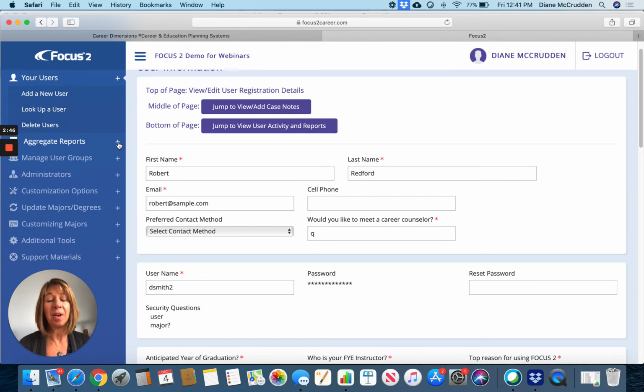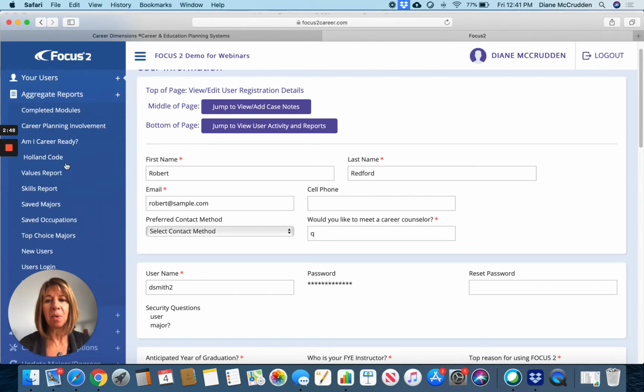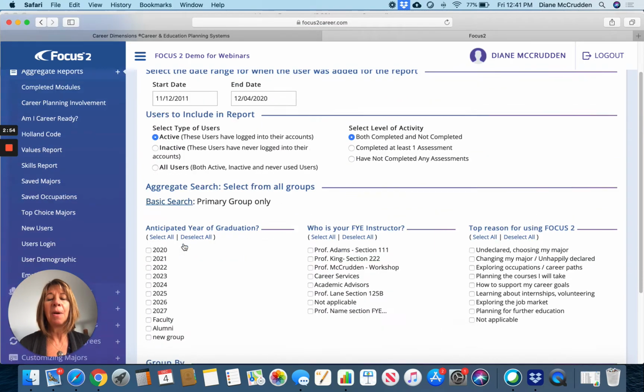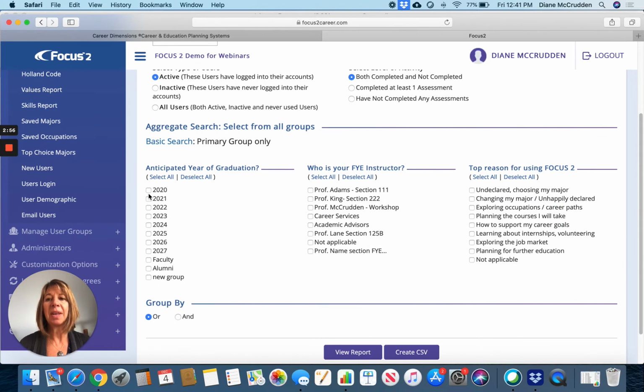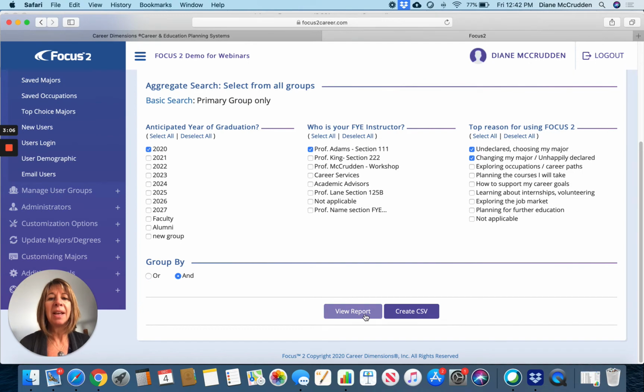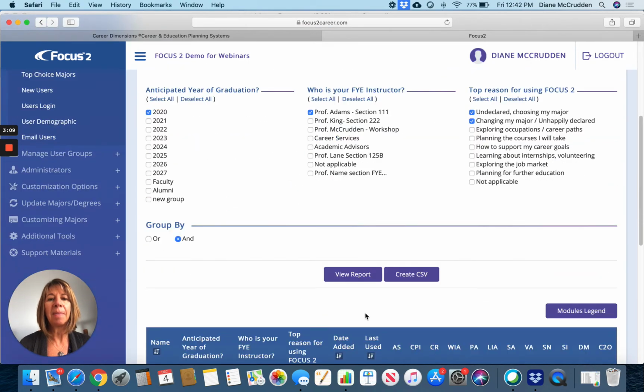We have a tremendous amount of aggregate reports as well. The aggregate reports, again, are going to pull in how you've organized your students. Remember, when they first register, they associate themselves with groups. They can also change groups once they've already registered, but now you can run detailed aggregate reports on specific users in your database so that you can run that type of activity.